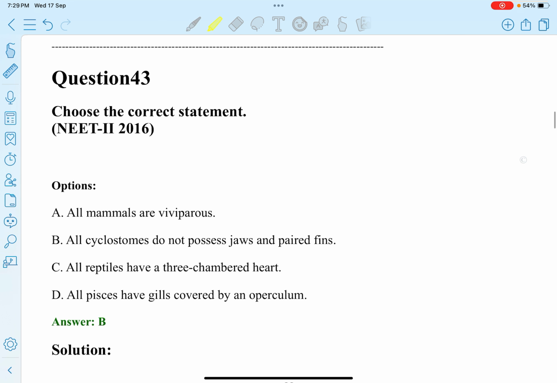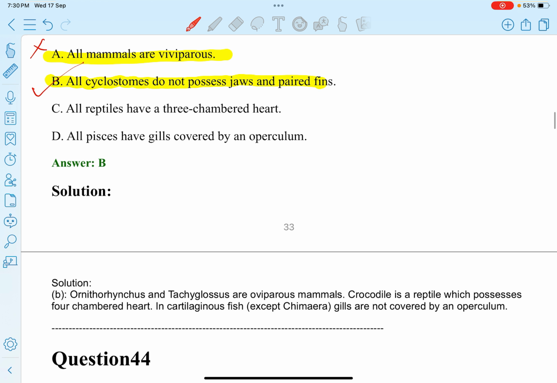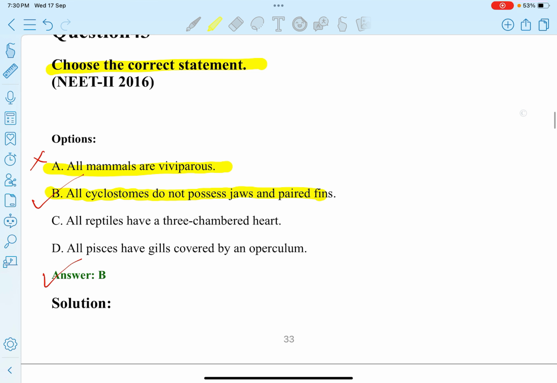Next question. Choose the correct statement. All mammals are viviparous. No, this statement is wrong. Next statement. All cyclostomes do not possess jaws and paired fins. This statement is correct. So option B.